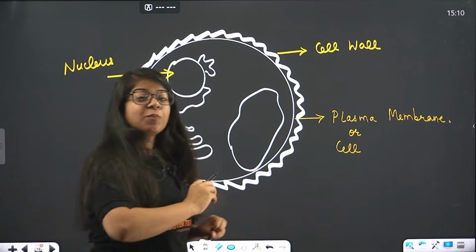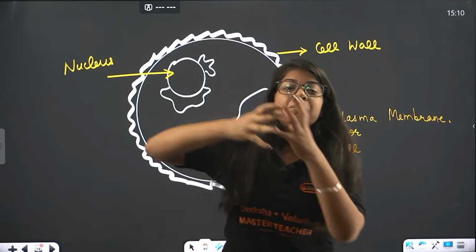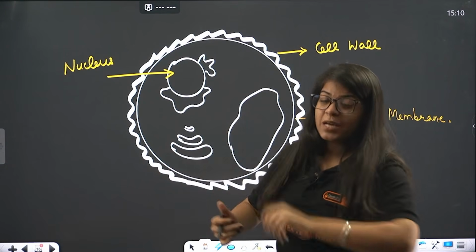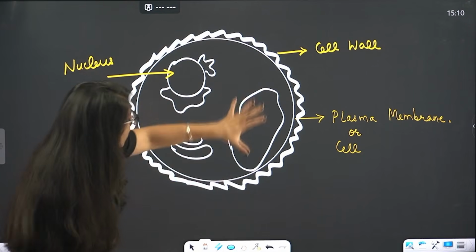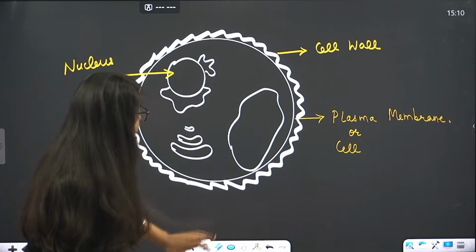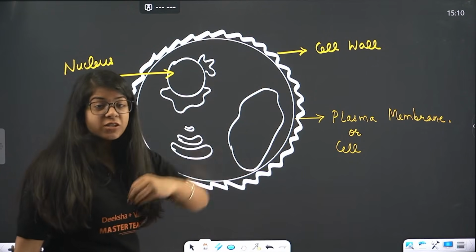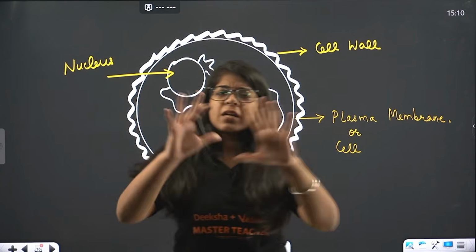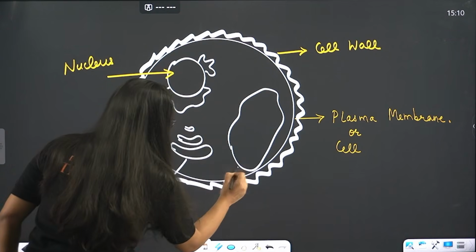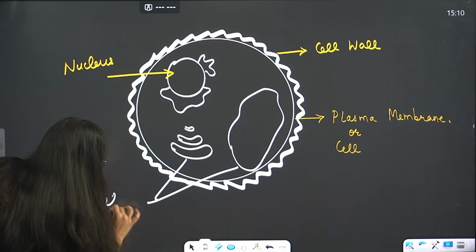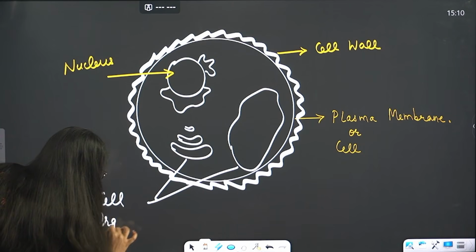Actually, protoplasm is a part of the plant cell. However, all these structures, there are so many parts inside the cells, right? All those are collectively called cell organelles.